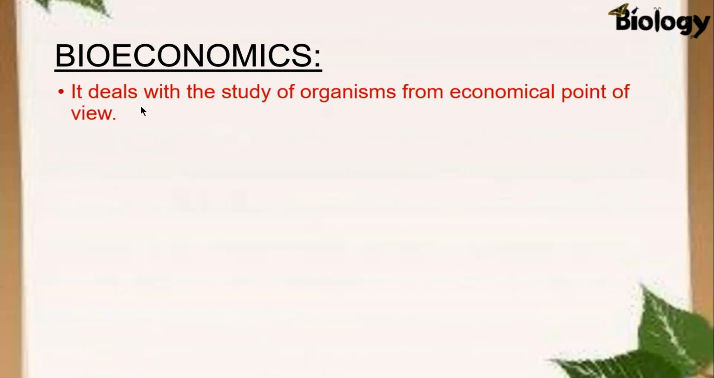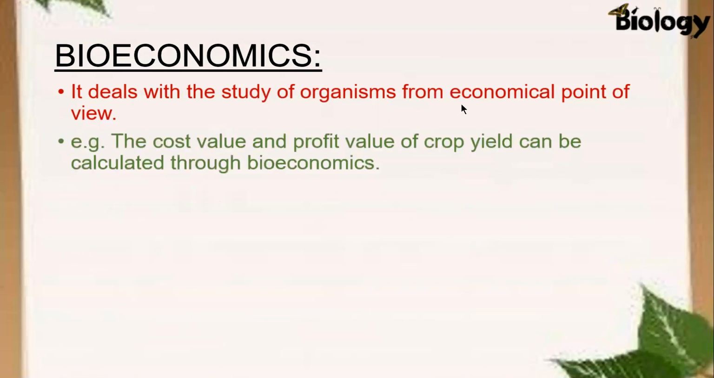And the last interdisciplinary science is bioeconomics. This branch deals with the study of organisms from an economical point of view. Now the question is, what is economics? Economics means production, consumption, and transfer of wealth. Whenever we are talking about economics, it is related to wealth. For example, the cost value and profit value of crop yield can be calculated through bioeconomics.